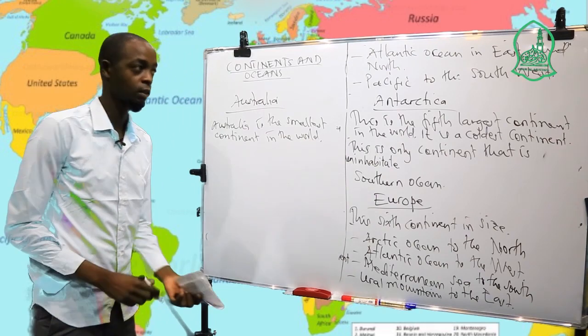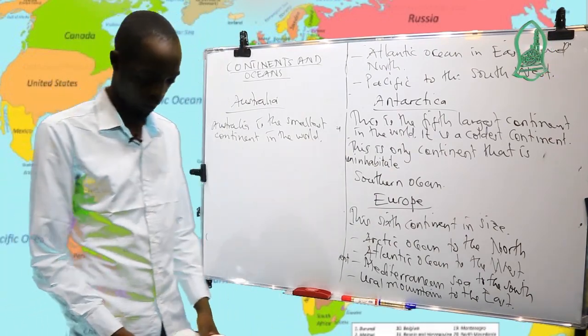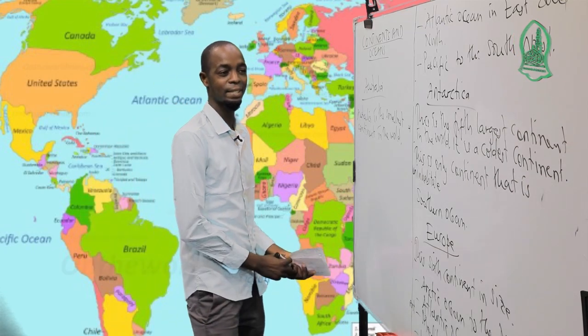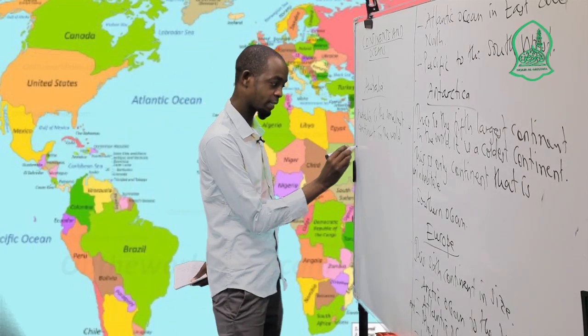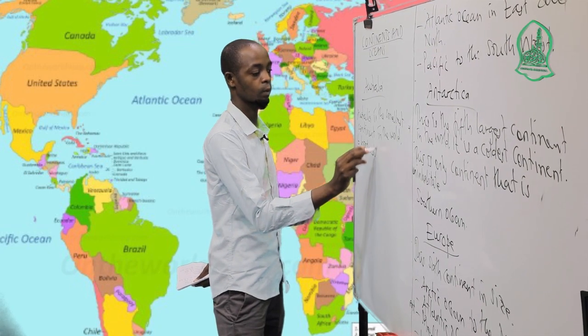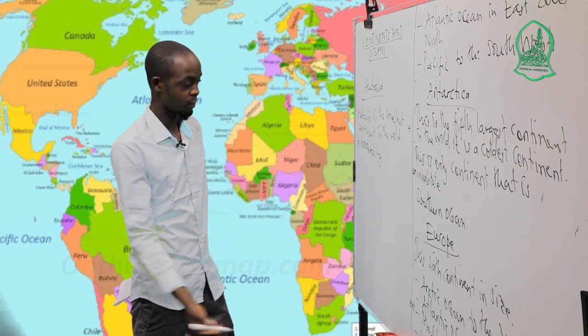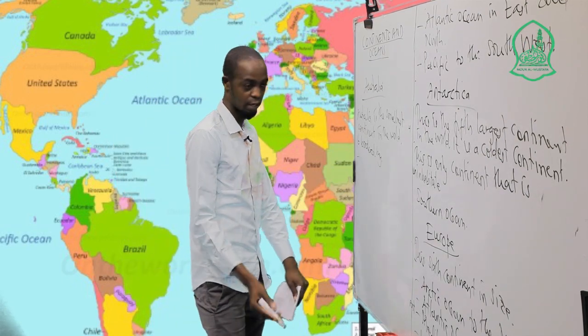Australia is the smallest continent in the world. And it is bordered by, it means surrounded by, the oceans as well.